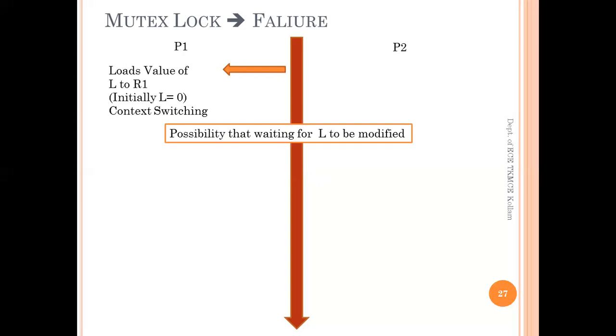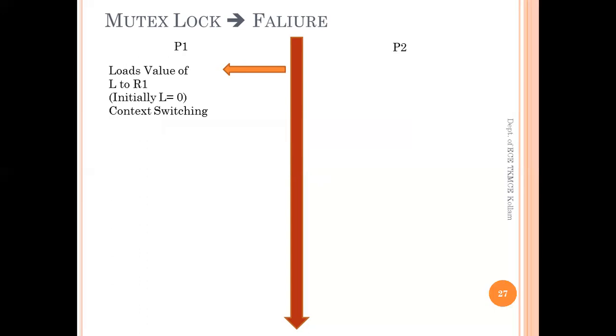Now, there is a possibility that there occurs some waiting time, waiting for something to happen. Suppose X time is completed. By completion of X time, we can see that the value of L is not yet changed.